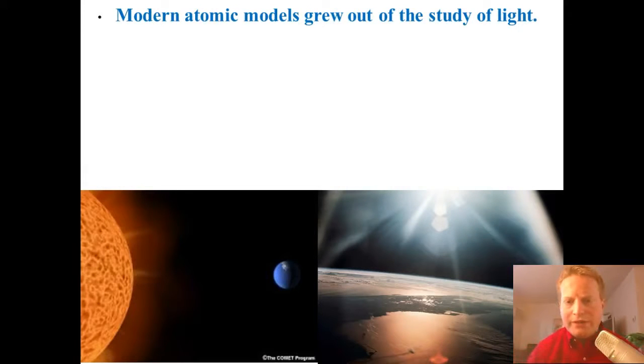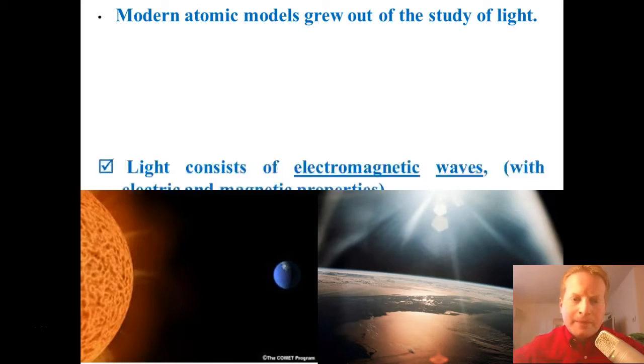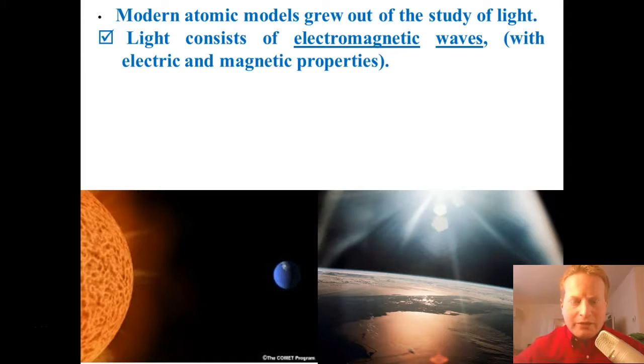So the reason why we're covering this is because we know a lot more about the atom based on these electromagnetic waves, based on this electromagnetic spectrum. There are some things that all of these waves have in common though, whether it's a microwave or a gamma ray or an X-ray. The first thing is that they all consist of electromagnetic waves. So light in general consists of electromagnetic waves, and what that means is this light has electric properties and magnetic properties. So that's what it means if it's electromagnetic.